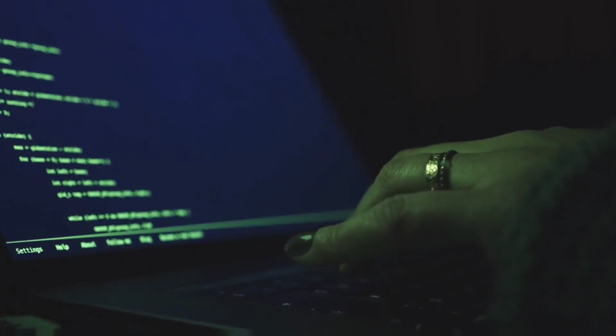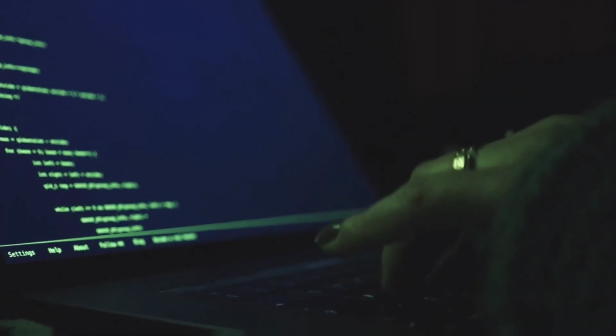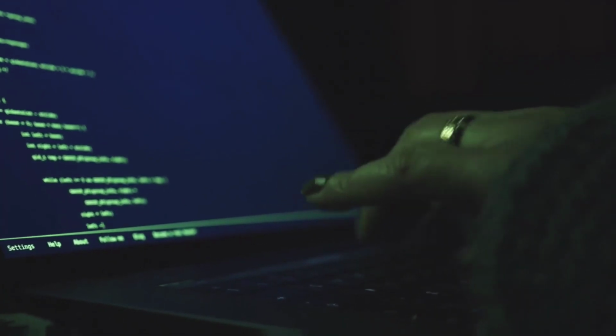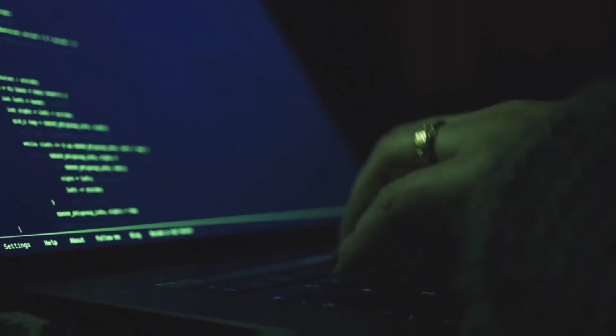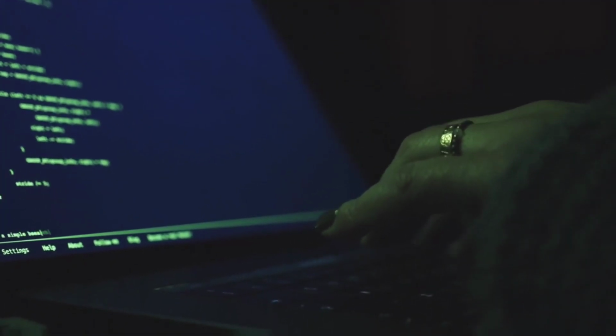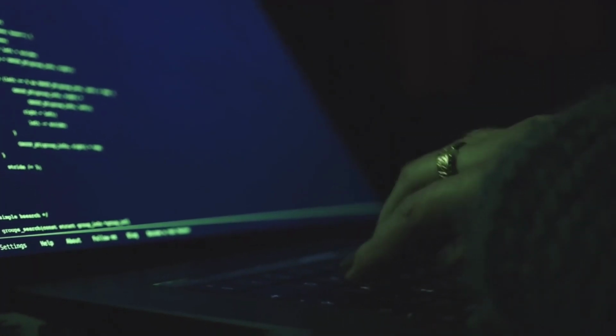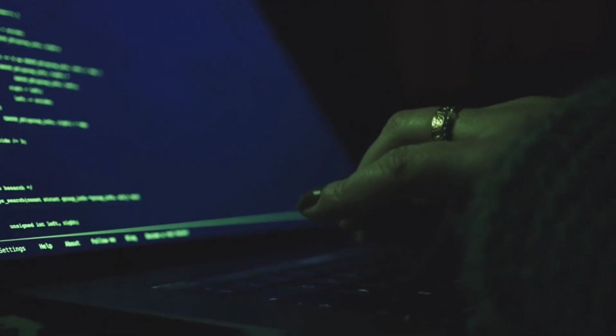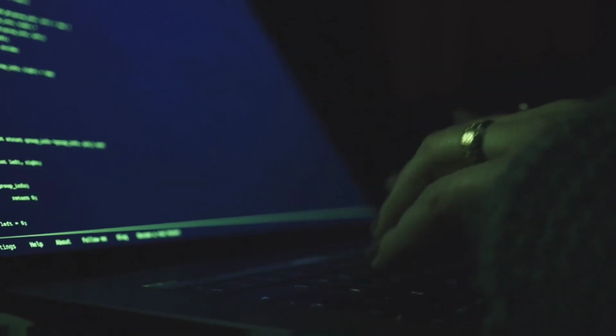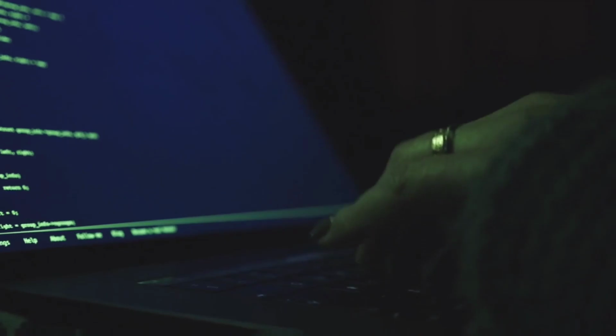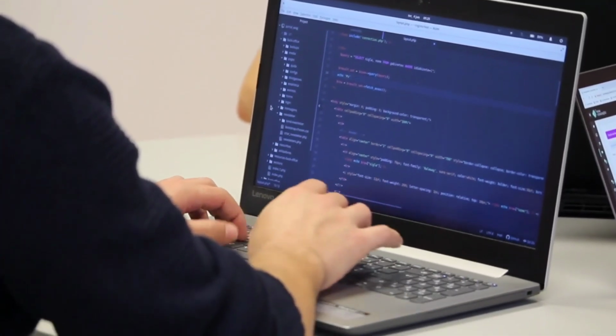Think of it like sending a package. You need to label it correctly so that the recipient knows what's inside and can handle it accordingly. Without this label, the content type header, the server doesn't know how to process your request, hence the error. So, how do we fix this? The solution is straightforward. We need to ensure our request includes a content type header set to application/json. This tells the server that our data is in JSON format, and it should be processed as such.